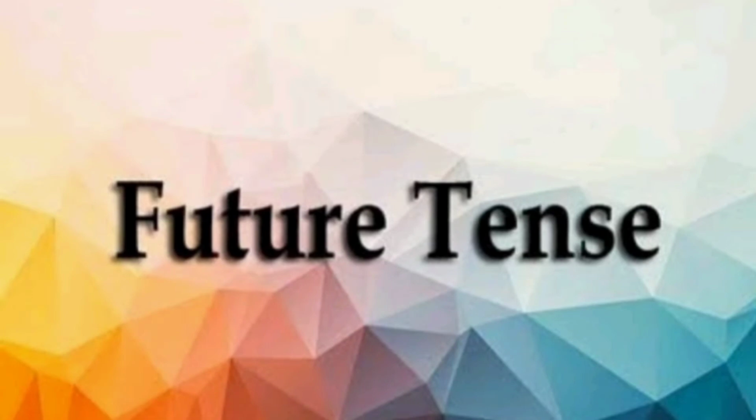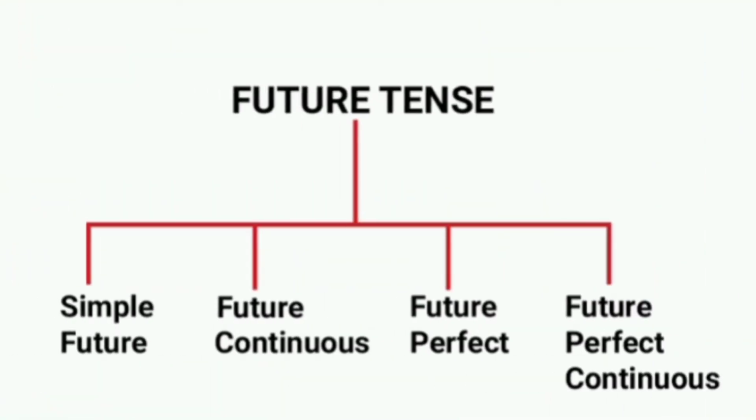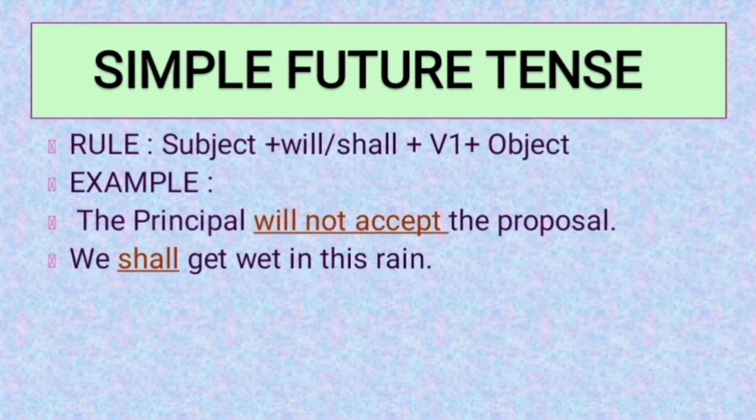Today in this video we are going to do another form of tense, that is future tense. Now future tense, as you know, is again divided into four forms. We have simple future, that is future indefinite. Then we have future continuous, future perfect and future perfect continuous. Now let us start with simple future or future indefinite tense.